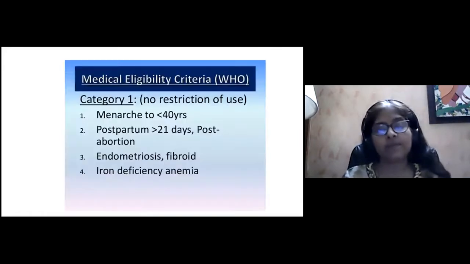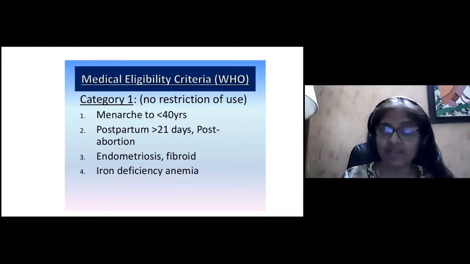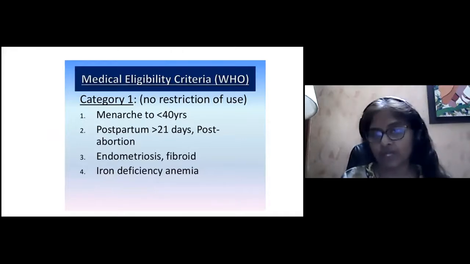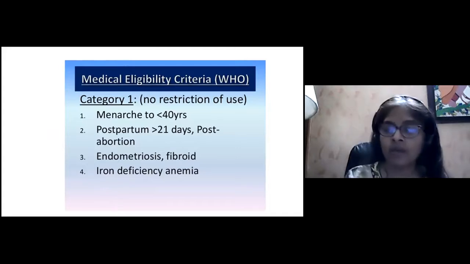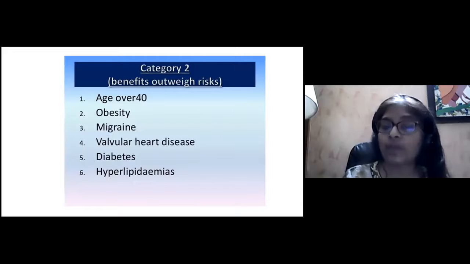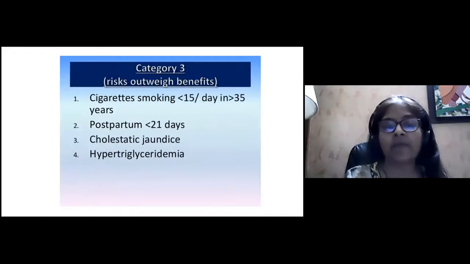Now, WHO has come up with medical eligibility criteria as to who can use contraception. Category 1, that is, no restriction of use, is from menarche to less than 40 years, so even adolescents can use oral contraceptive pills. Postpartum after 21 days, post-abortion, and even endometriosis, fibroid and iron deficiency anemia are category 1. Category 2 is when benefits outweigh the risk: age over 40, obesity, migraine, valvular heart disease, diabetes, and hyperlipidemias.